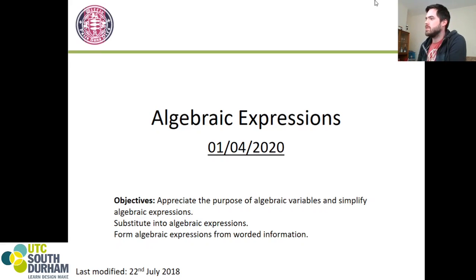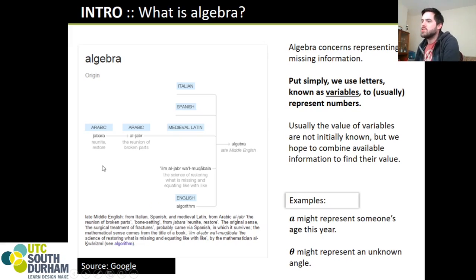Bit of a history lesson though to begin with. The word algebra actually derives from the Arabic jabara and later on algebra, meaning to reunite, to restore the reunion of broken parts. Fun little fact, the reason that we use the curly x in algebra is because that comes from the Greek word xenos, meaning stranger or unknown. Algebra is designed to restore the unknown value, x.